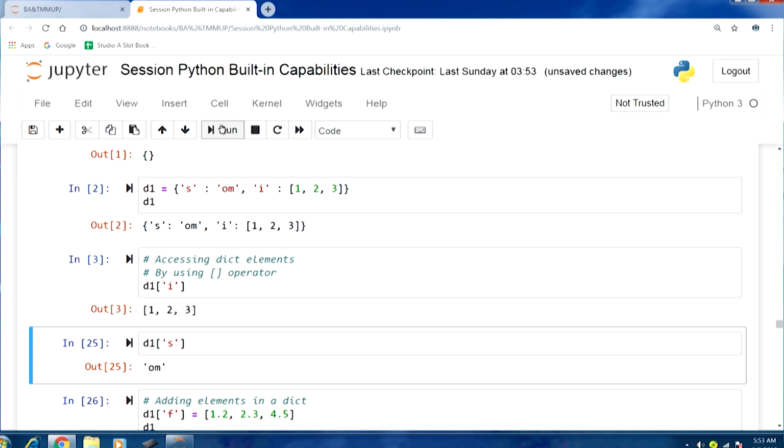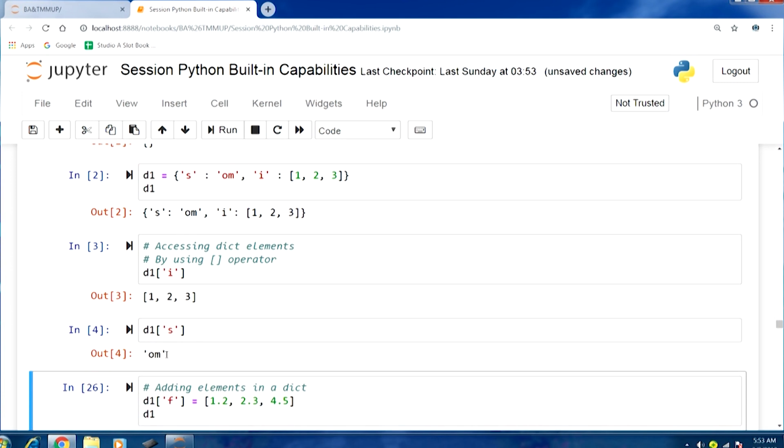Now, similarly, let us do another example. This time we will use another key, that is S, and let us run this. Again we can see we can access the value part, that is the string here.